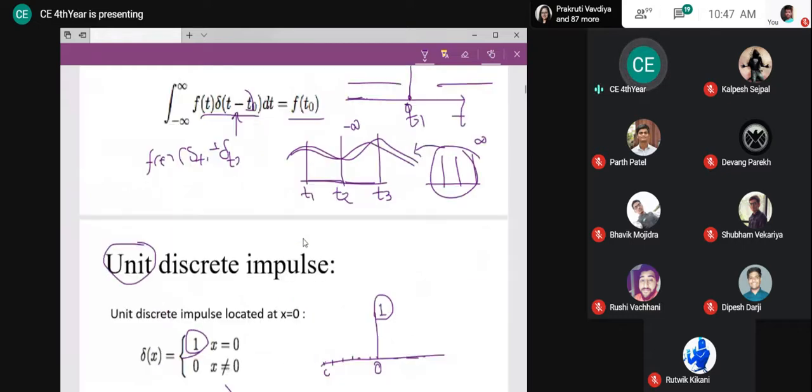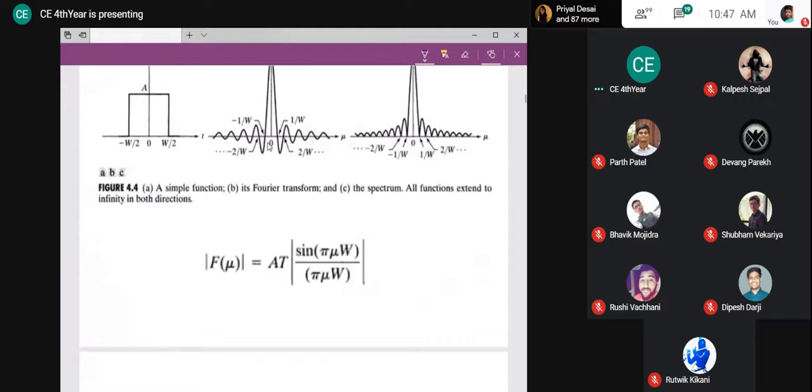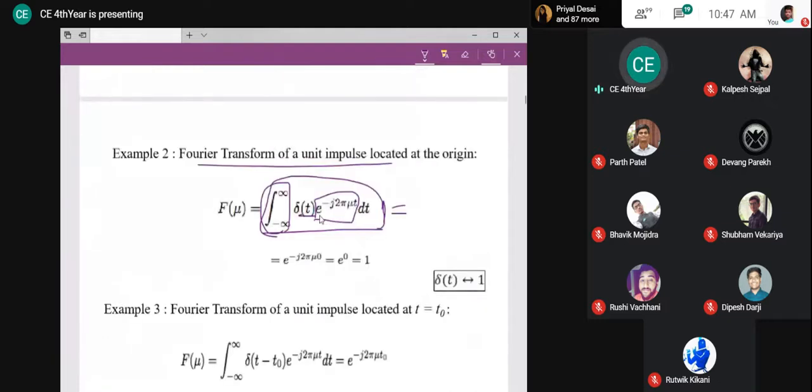What is my function here? My function is e raised to minus j 2 pi mu t. It results in the function at 0. My variable is t, so I want to see it as f of 0.